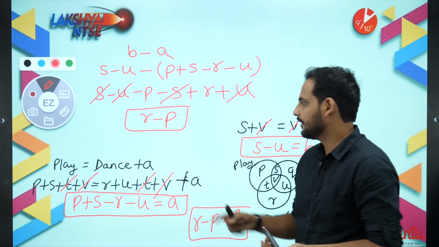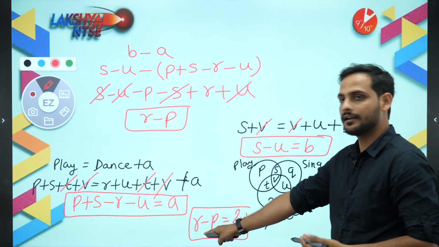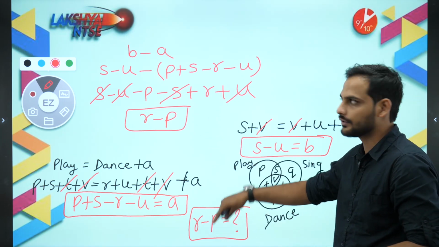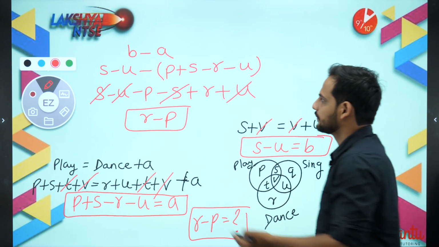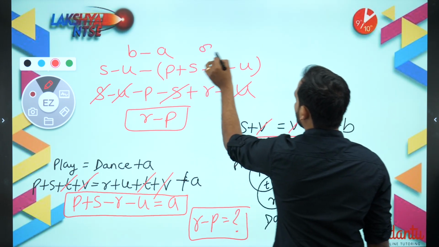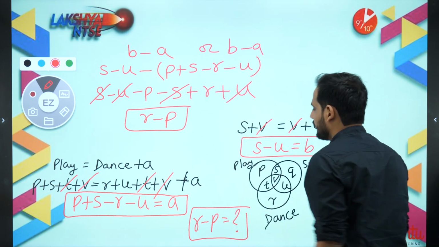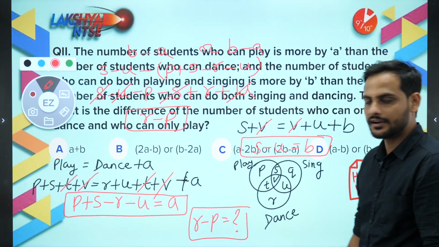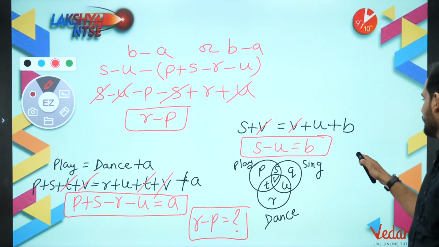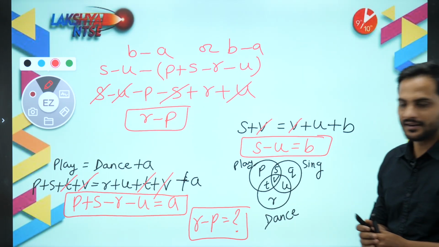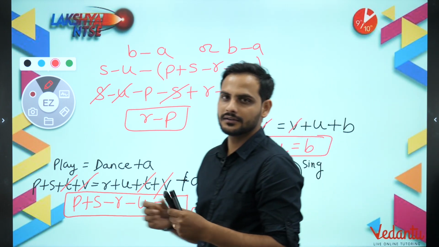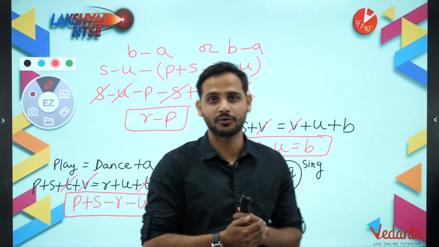So R minus P is equal to B minus A. And suppose if this R is smaller, in that case we will do P minus R, so you will be getting A minus B. So this answer will be either A minus B or B minus A. That means your option D will be the correct answer. So this is how you have to solve this question. It was a bit tricky, but can be done if you have understood the question properly.